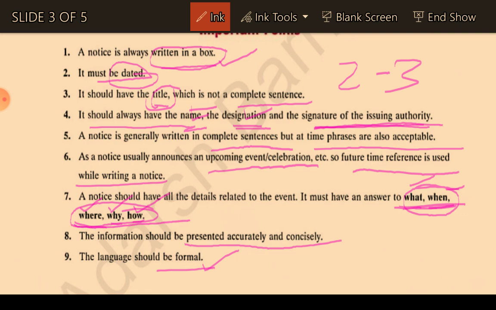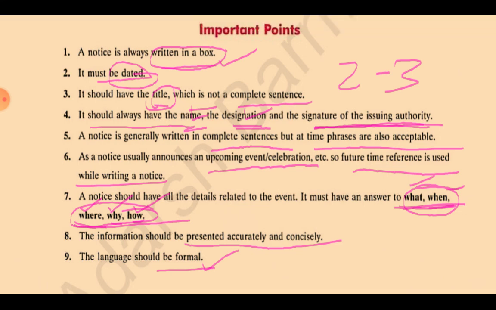The information should be presented accurately and consciously. Whatever we write in the notice, we should be very careful. The language should be formal. So these are some important points you should take care of while writing the notice.